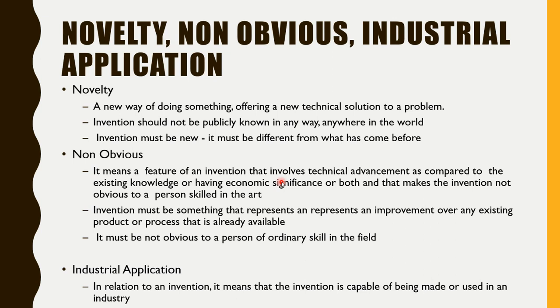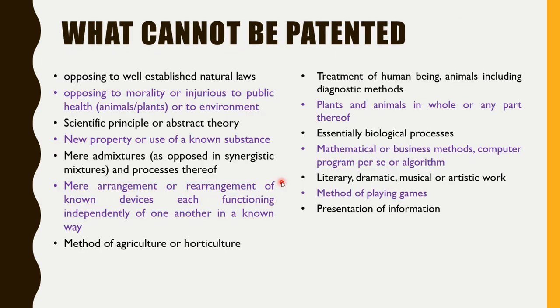Then industrial application: mostly, the industrial application criterion will be fulfilled for each and every product, except a PMM, perpetual motion machine, and that type of machines will not be patented, right? So for everything else, the industrial application criterion will always be fulfilled. Now, even though they fulfil all these criteria, that is the 3 I's, there are a few exemptions which cannot be patented, right? So we'll be seeing that one by one. The first is opposing the well-established natural laws.